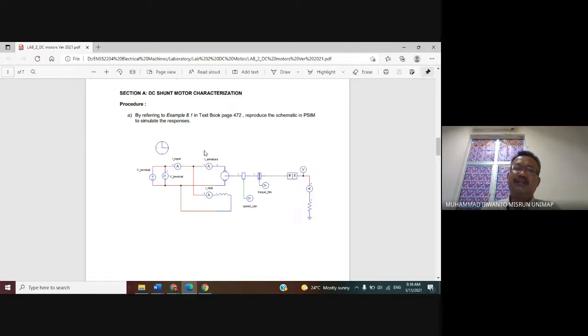Now, in this first case, the shunt DC motor is required.